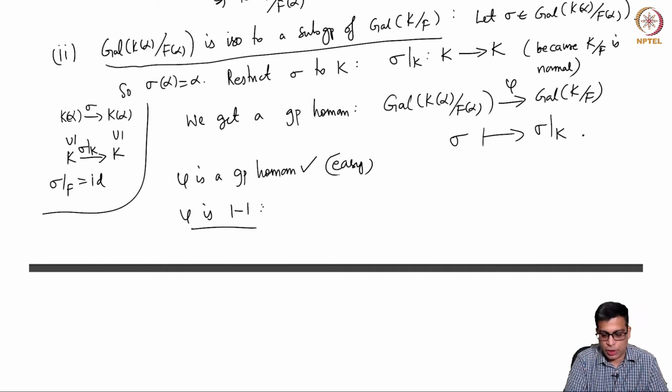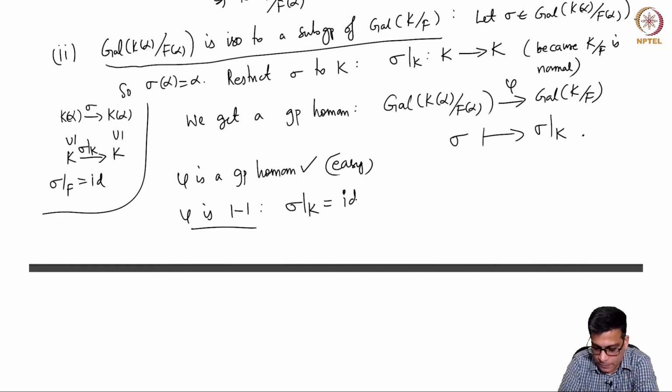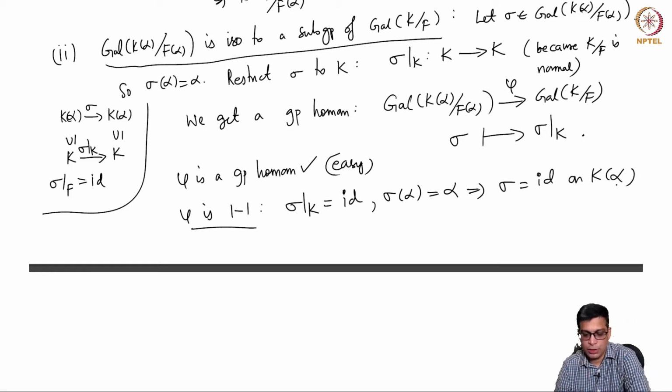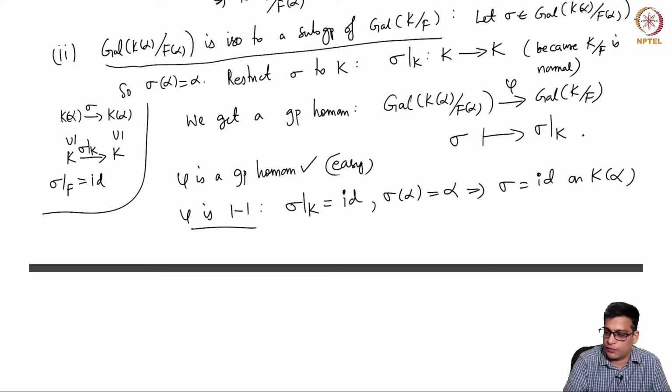It's also easy to show that it is one-to-one. Suppose sigma restricted to K is identity. We also know that sigma fixes alpha, by definition, because it is an automorphism of K(alpha) which fixes F(alpha). So that means sigma is identity on the entire K(alpha).